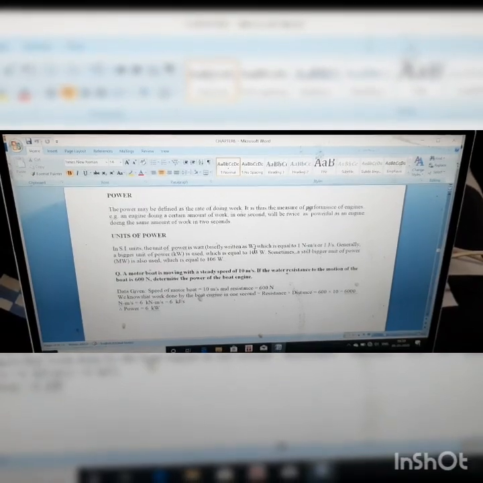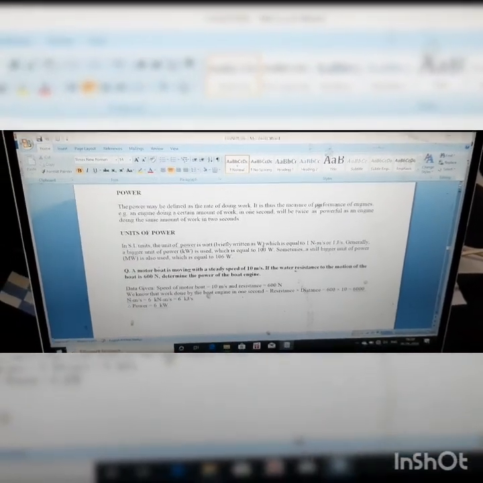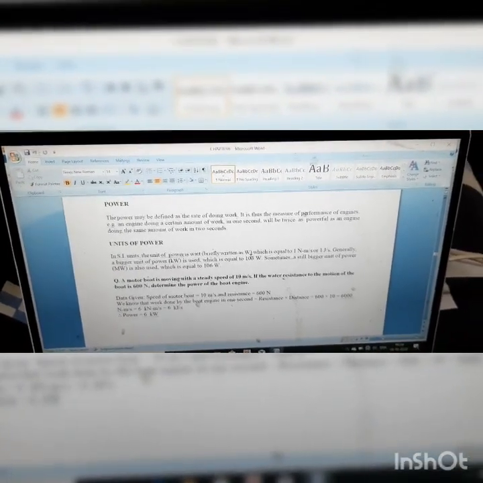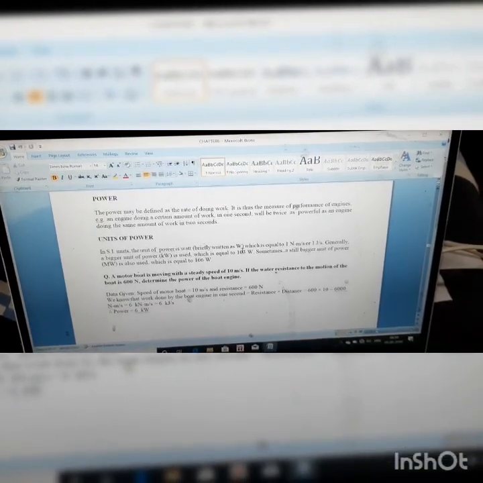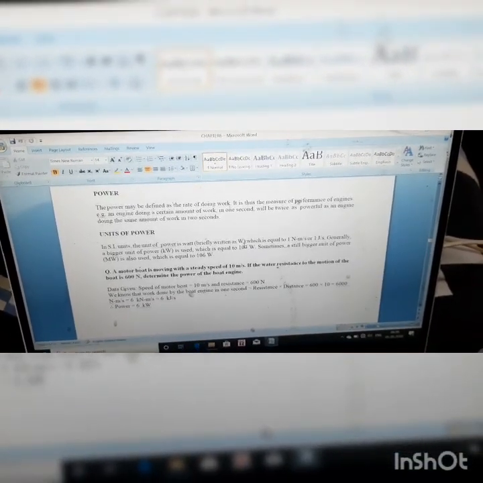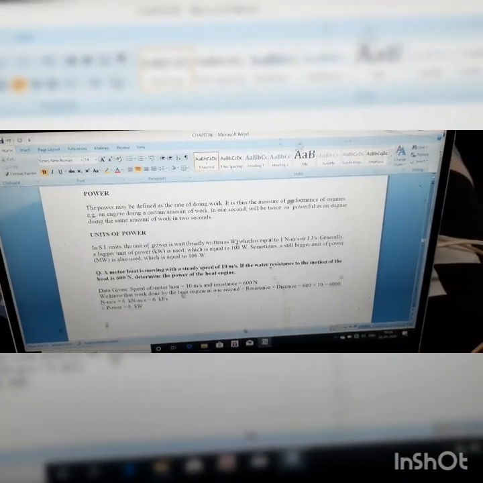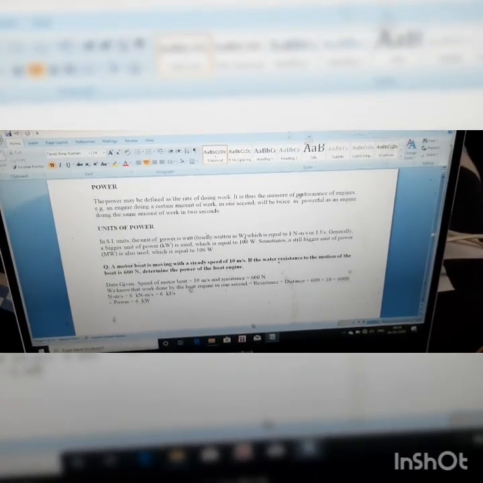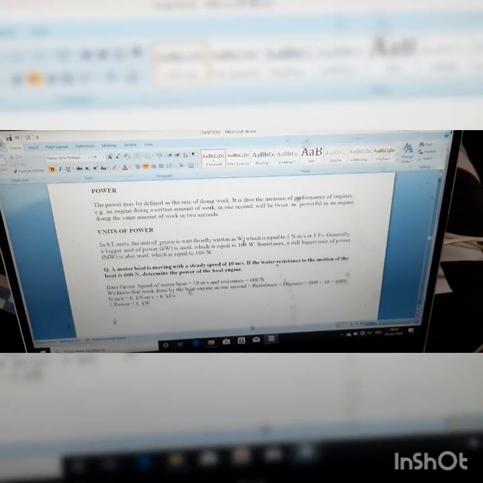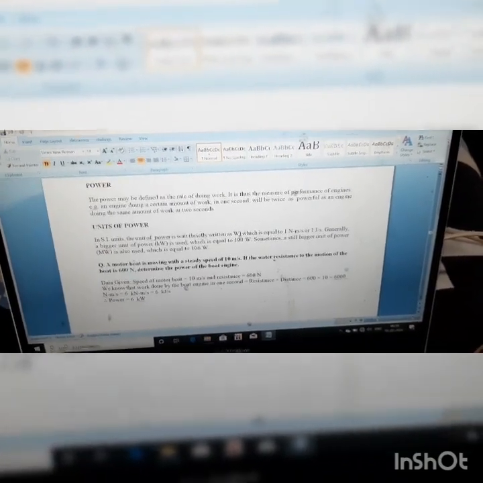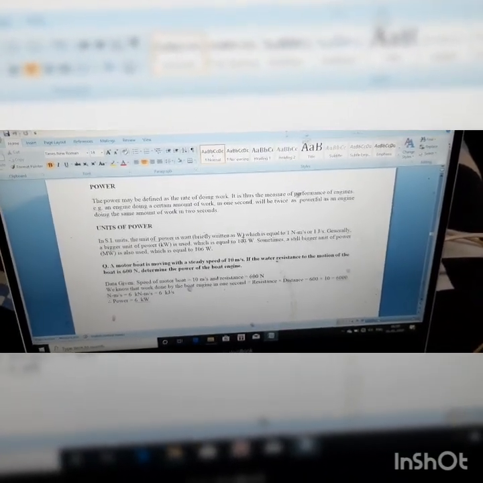What is power? You have already read everything in physics. Power is the rate of doing work. It is the measure of how much work you have done per second. Suppose you are doing some work in 5 seconds, but your friend can do the same amount of work in 2 seconds. Then who is more powerful? Your friend, obviously, because he or she can do the work in 2 seconds, but you are taking 5 seconds.